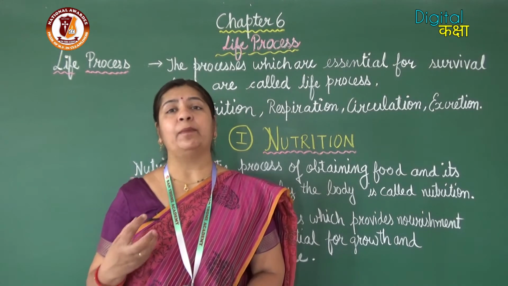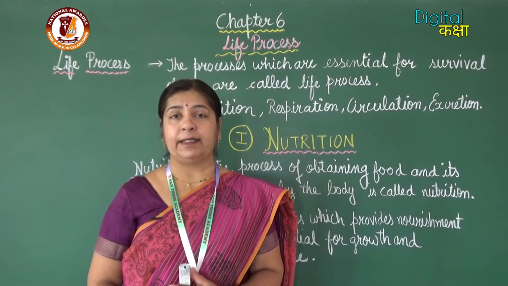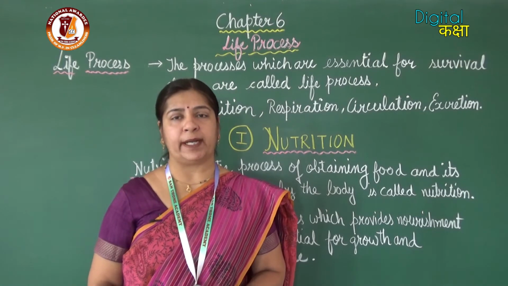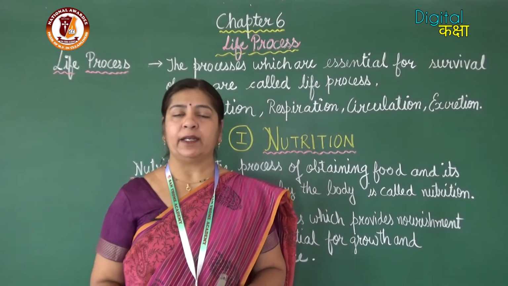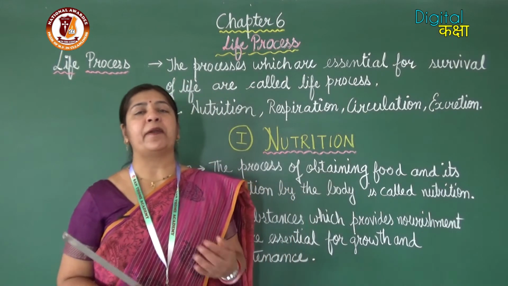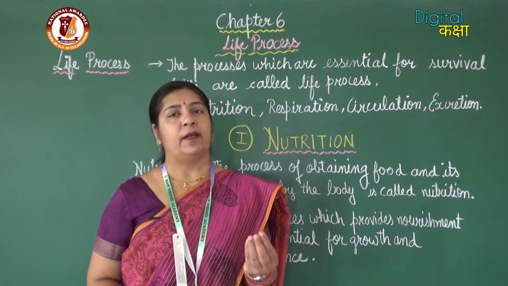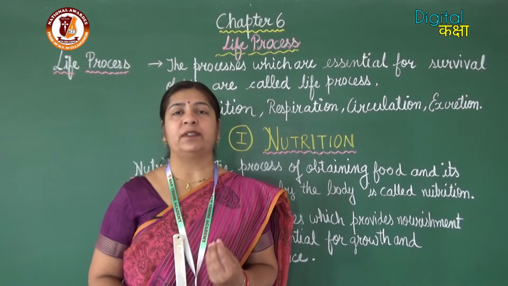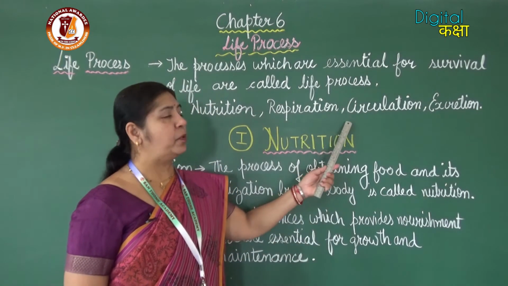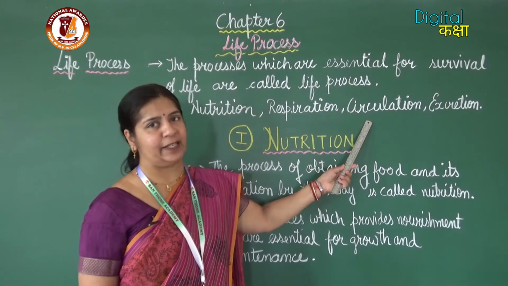Besides this, the hormones which are produced by our endocrine glands, that is the ductless glands, also have to be transported to the site where they are used. So, all these things, that is the nutrients, waste material, hormones, minerals, etc., are transported by the circulatory system, that is they are part of circulation.